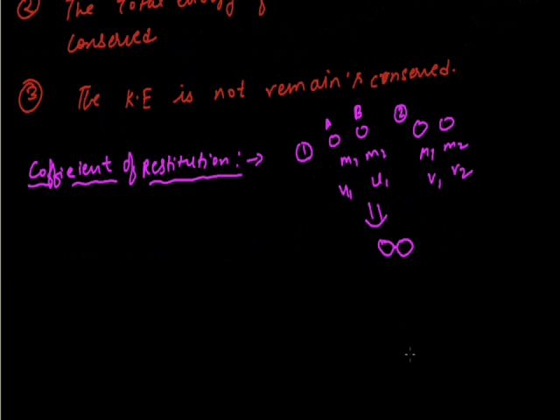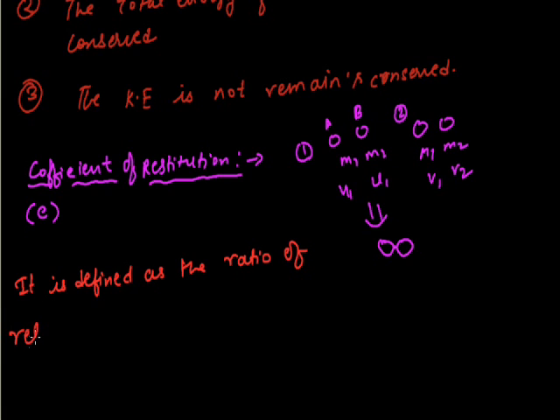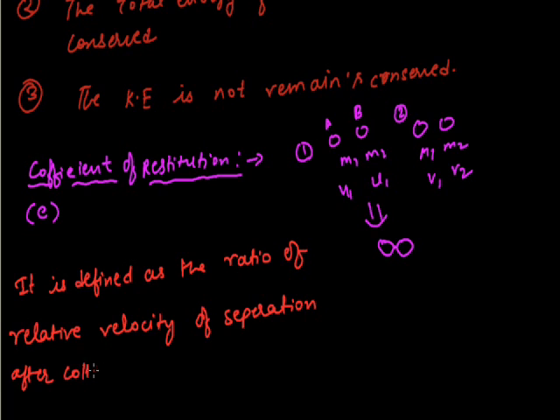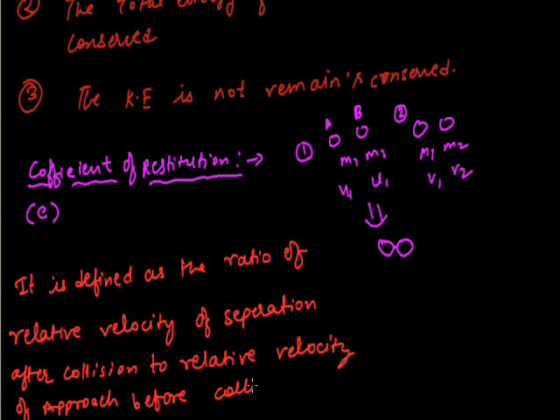Okay, now note down about the e. It is symbolized by small e, and it is defined as the ratio of relative velocity of separation after collision to the relative velocity of approach before collision.